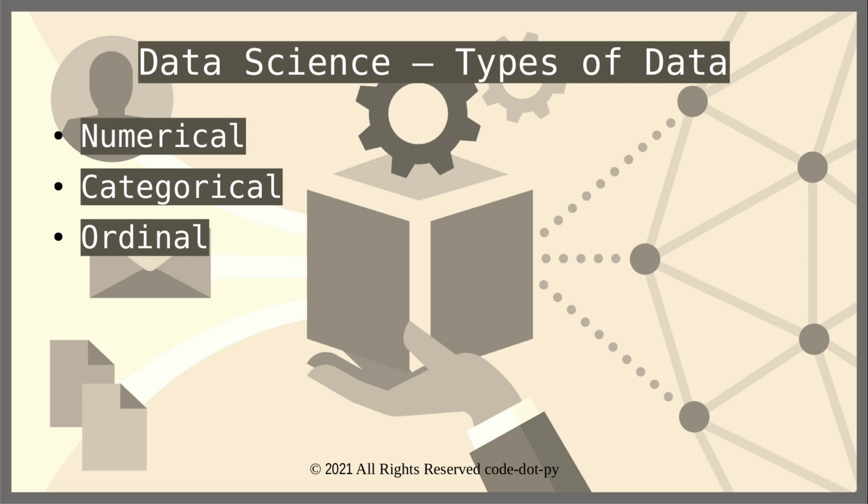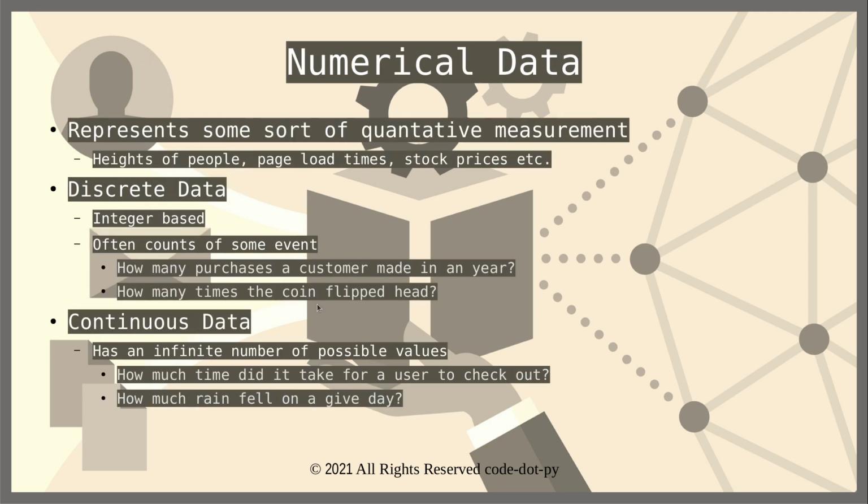So today in this video we are going to talk about the very basics of data science and the kind of data sets we can deal with when it comes to solving machine learning or data science related problems. What are the different types of data? There are three key types of data categorizations. One is numerical, another is categorical, and then there is ordinal. We'll see each of these in detail in separate slides. So let's get started. The first one is numerical data.